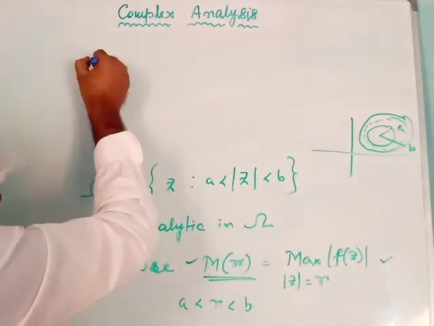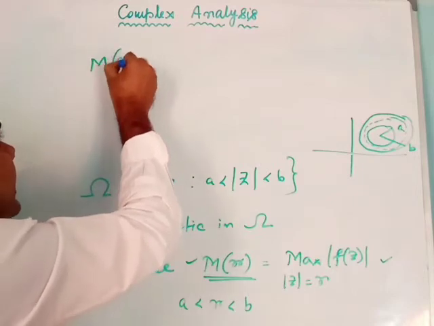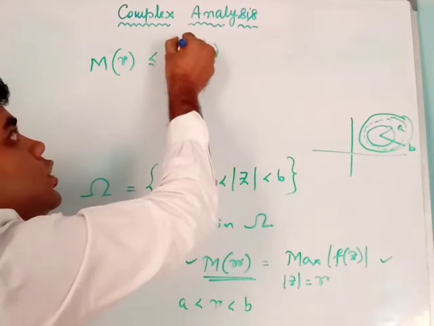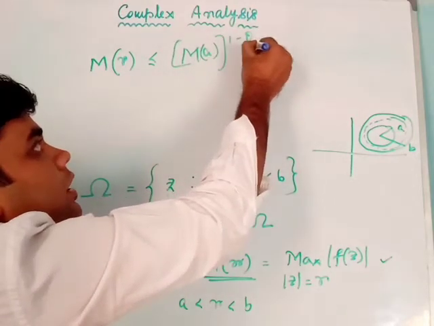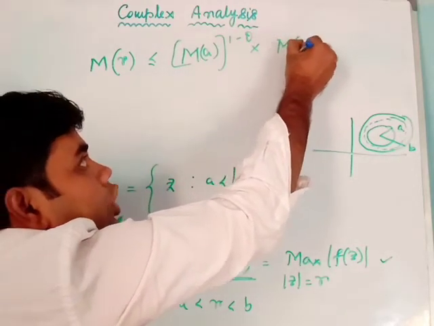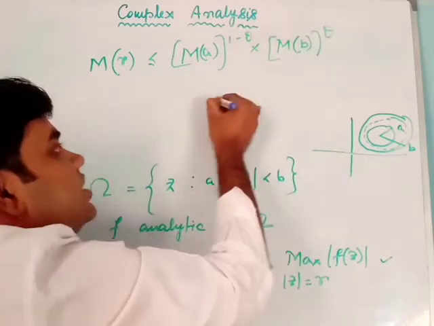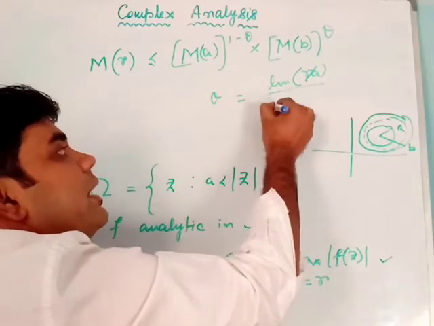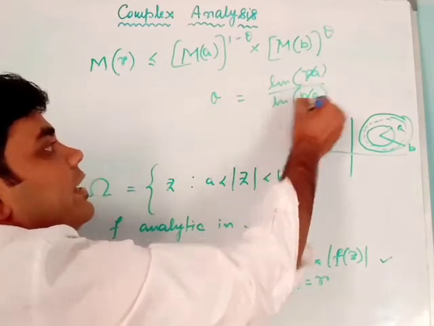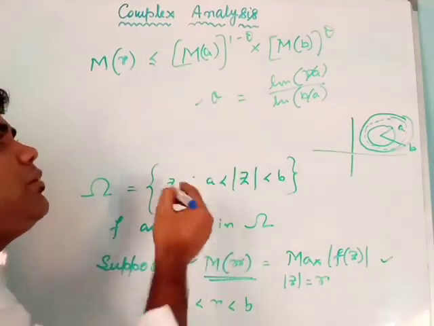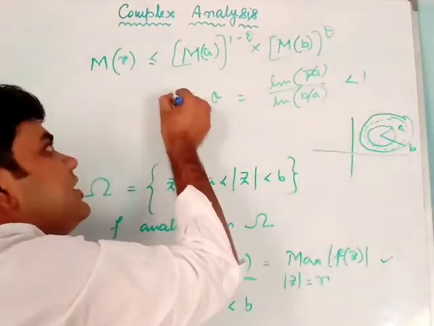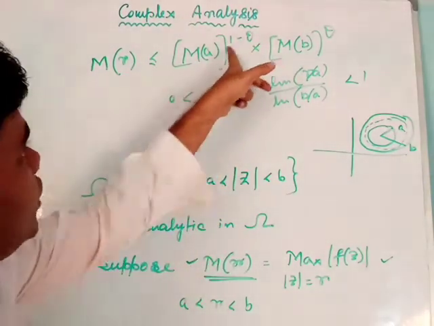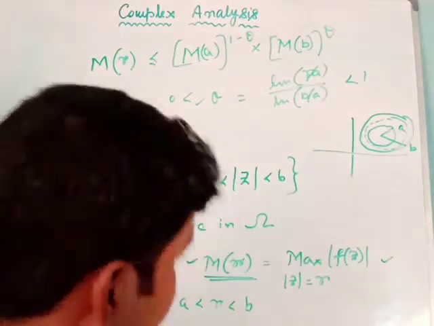So we will get a theta such that M(r) will be less than or equal to M(a) to the power 1 minus theta into M(b) to the power theta, where theta will be ln(r/a) divided by ln(b/a). This will be the value of theta. So theta will obviously be less than 1 and greater than 0. So we will get such a theta where M(r) is less than or equal to M(a)^(1-theta) times M(b)^theta.